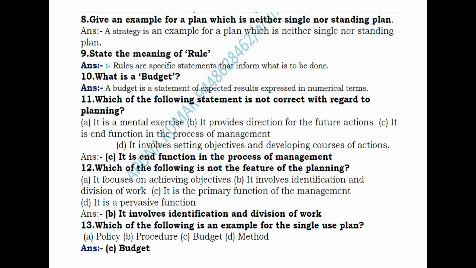So the next one is, which of the following is an example for single use plan? The options are policy, procedure, budget and method. The question has been asked twice, giving an example for single use plan. So the answer is, budget is an example for single use plan.